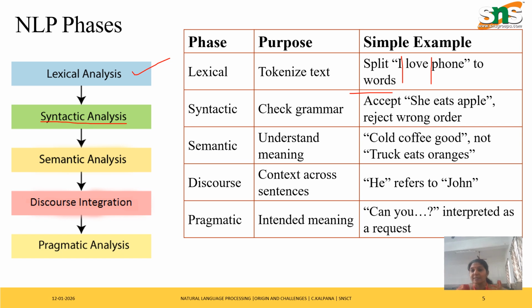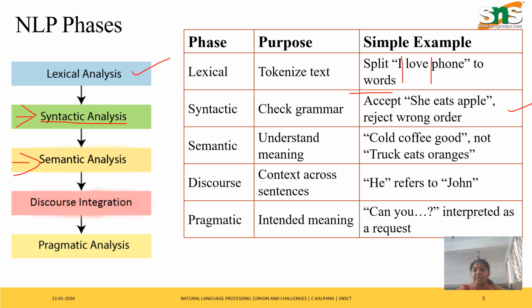Once the sentence is divided into words, next it checks whether your sentence is grammatically correct or not. So 'she eats apple' is correct, but it rejects the wrong order. If I give 'eats she apple', then it is not in the correct formation of the sentence.